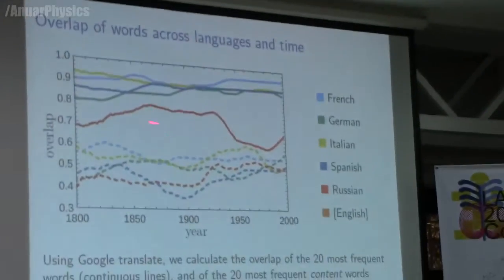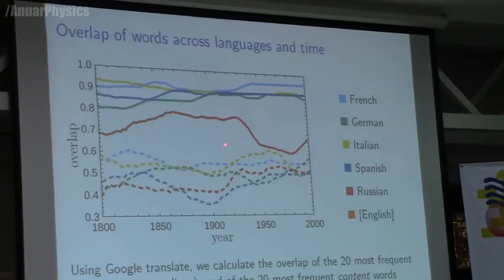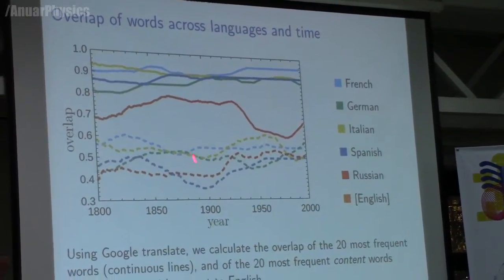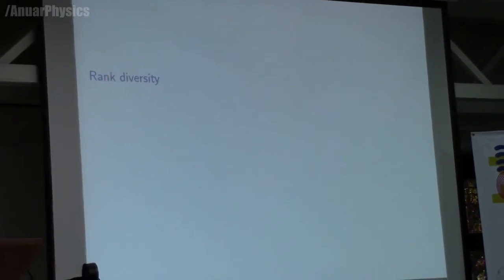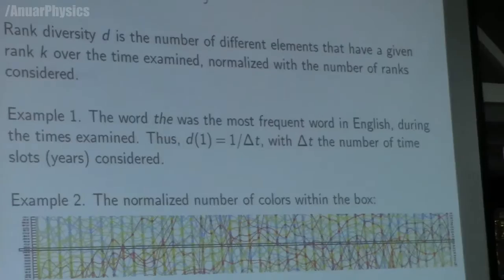Instead of looking at all those words, we can take a look at something called structural words, which are these dashed lines, and we can observe that the overlap is quite small. So let me, with this little bit of background and this piece of information, which I think is sort of interesting, introduce the central concept that I want to speak about, which is rank diversity.